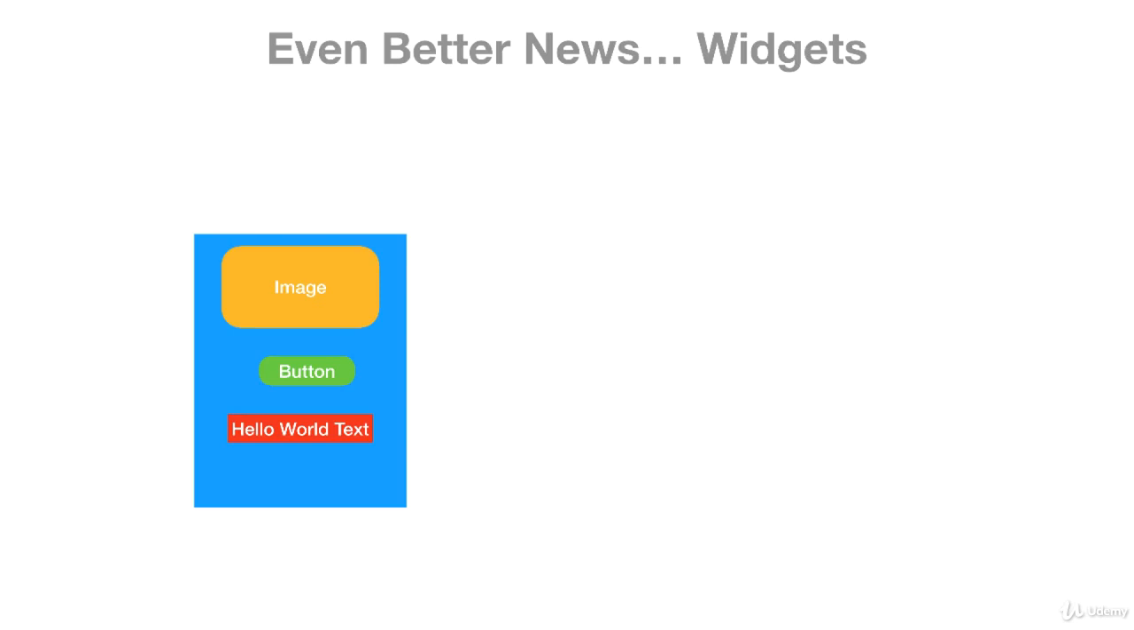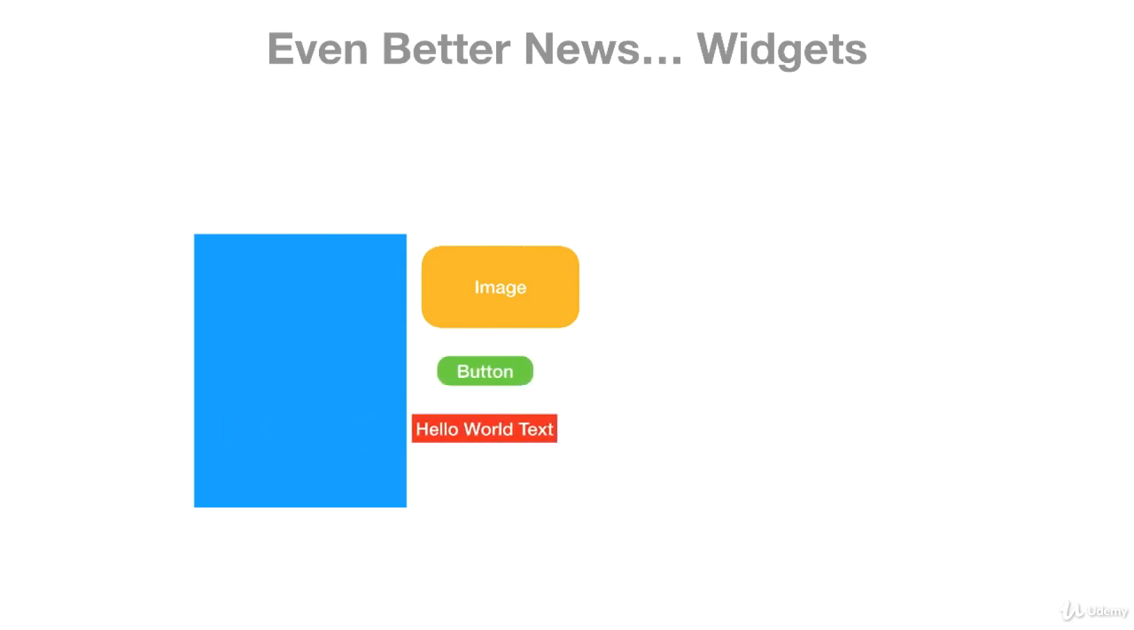Even better news, Flutter uses widgets. So widgets are just these user interface elements, such as you can see here. We have image, button, hello world text, and so many other items or other views that we can put on the screen so that users can interact with. Okay, so that's an image, for instance, a button, hello world text, and so forth. So as you know, all platforms, iOS and Android, they have widgets, right? So anything that users can interact with on the screen.